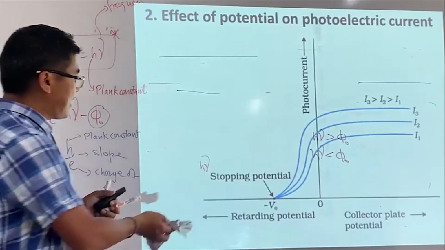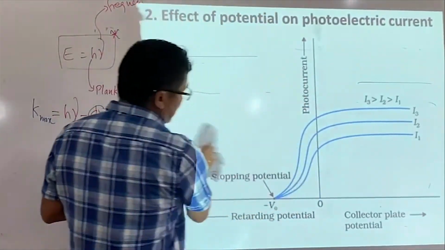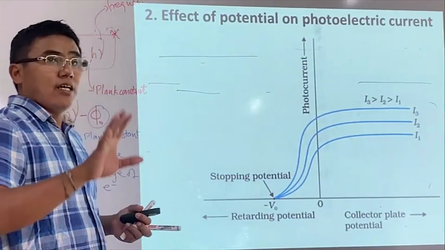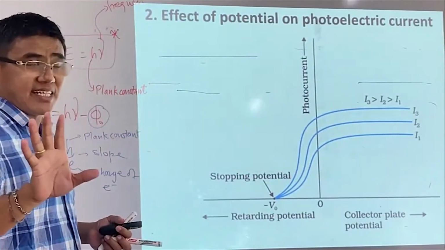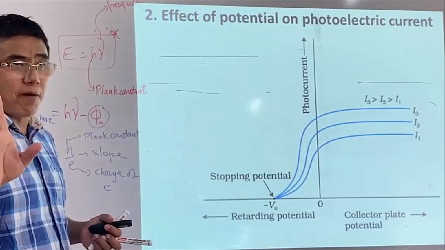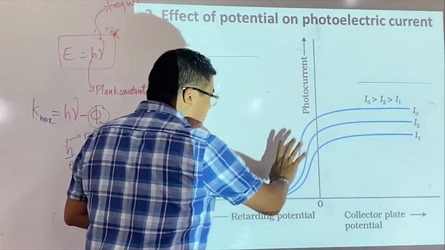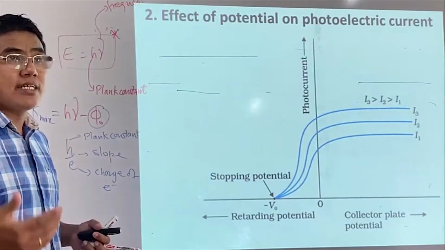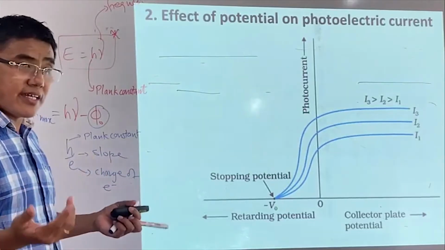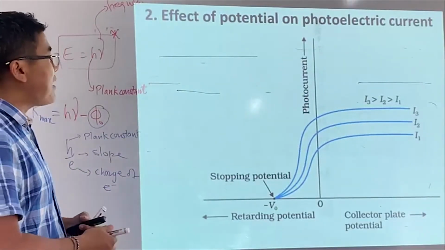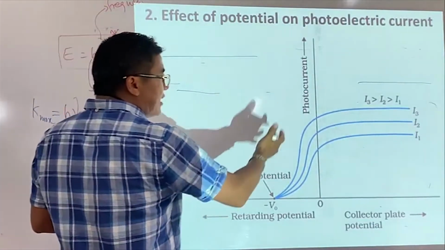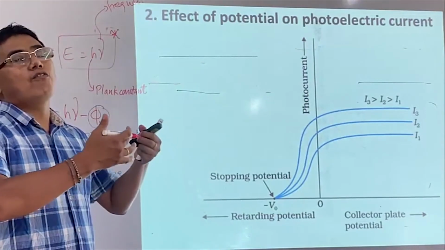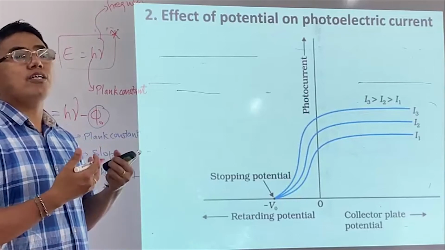The second also tells about this, the stopping potentials. Stopping potential is not determined by intensity. Intensity determines the number. Stopping potential is determined by frequencies. So we are going to choose three different lights of different intensity with the same frequency. That means the energy remains the same. Energy of a light is not determined by intensity. Intensity is just the number falling on a unit area, unit time. So this is the point.